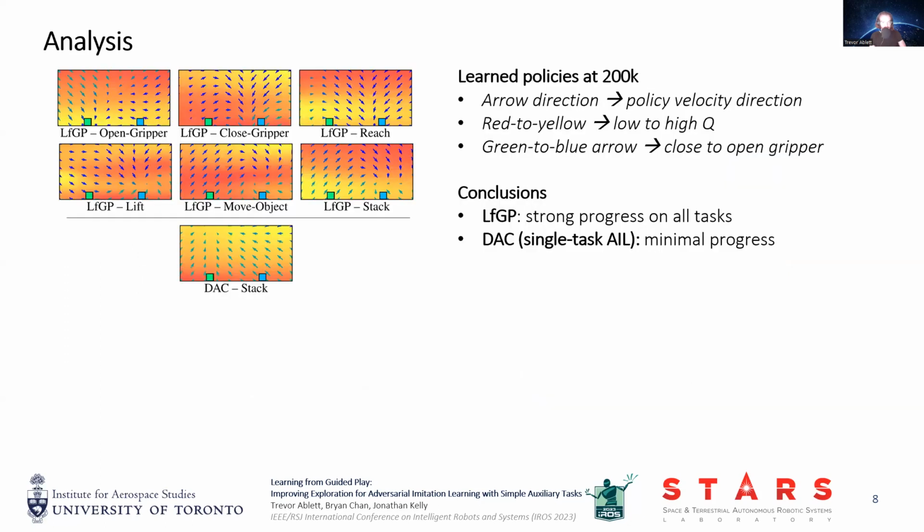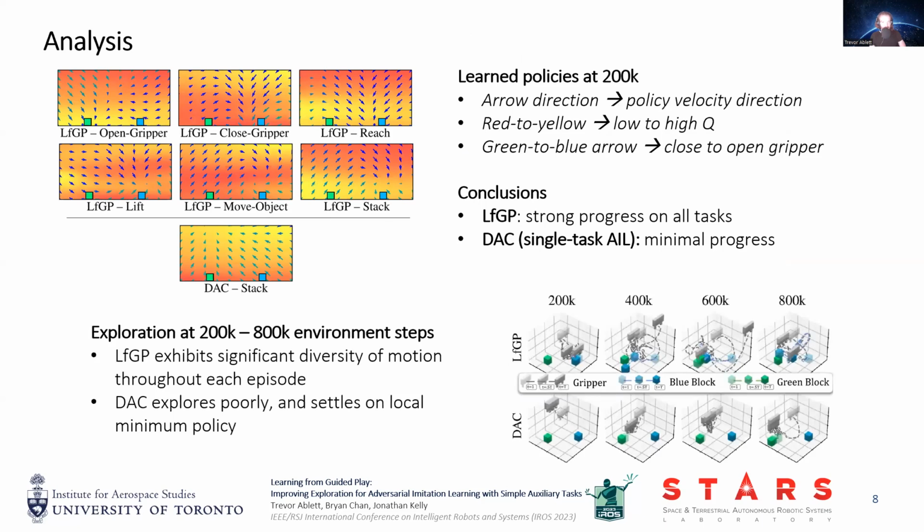Here we show analysis of our learned policies. These diagrams display the learned policies for one slice of the environment with the blocks placed as shown. The LFGP policies have already made strong progress on all auxiliary tasks and the main task, while single task AIL, DAC, has made minimal progress on stacking. Similar to the previous video, these diagrams show the motion of the end effector for an entire episode at 4 points during training, demonstrating the high diversity of motion exhibited by LFGP.